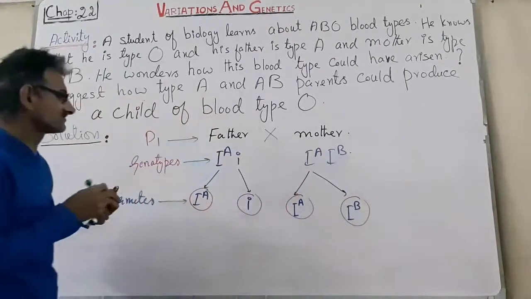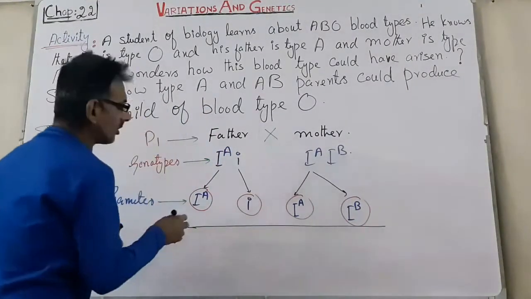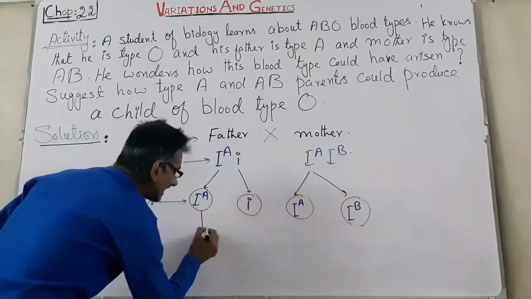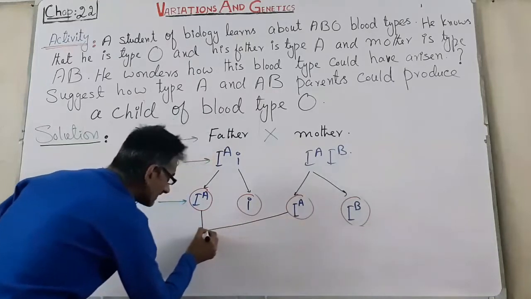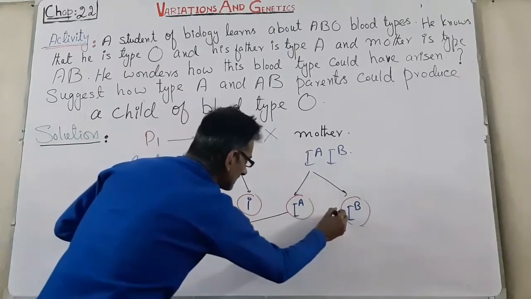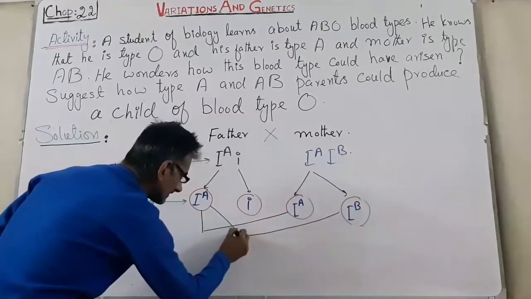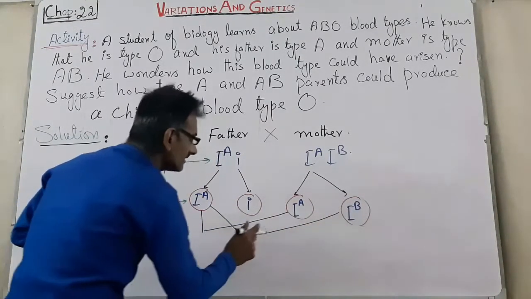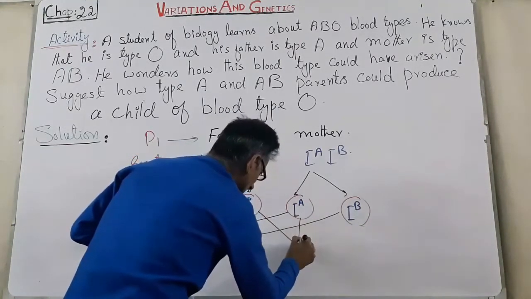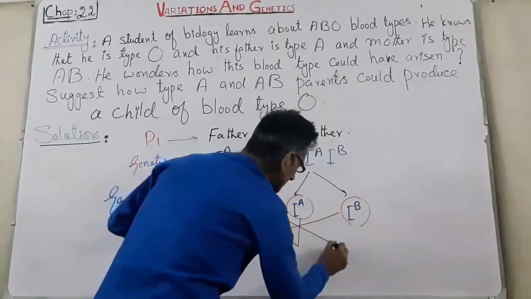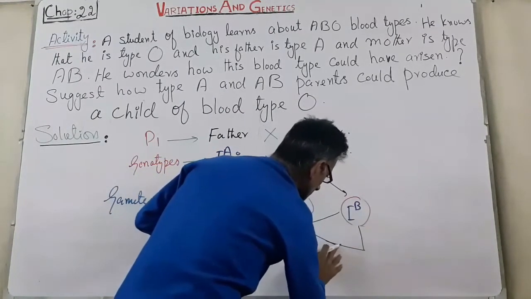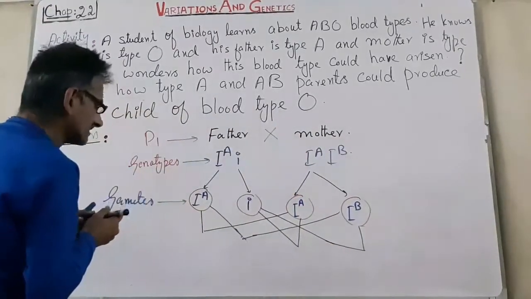We cross these two. Now we can get the offspring. IA will combine with IA, and IA will combine with IB. Similarly, small i will combine with IA, and this small i will combine with IB.